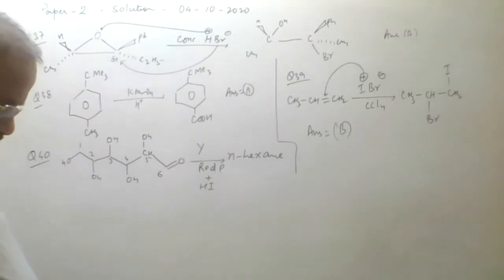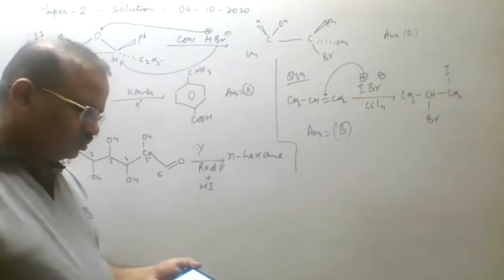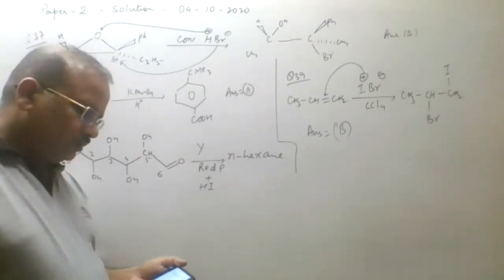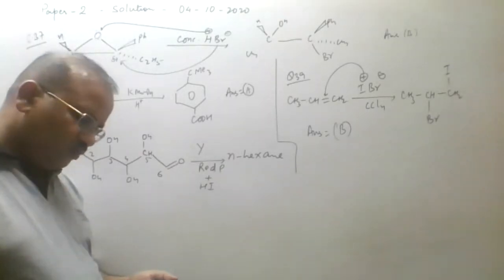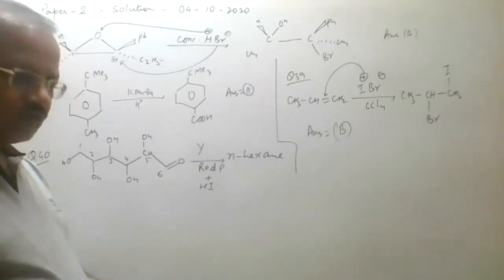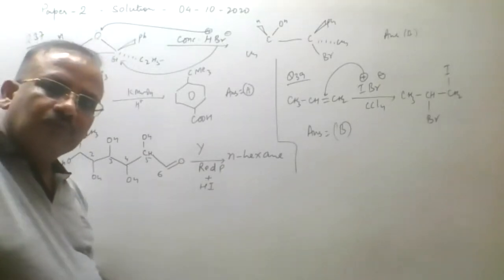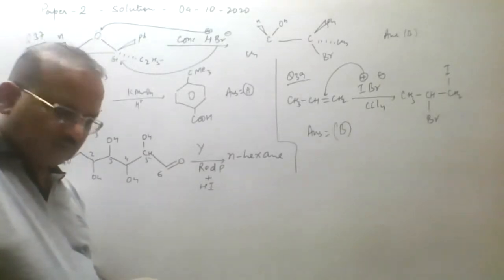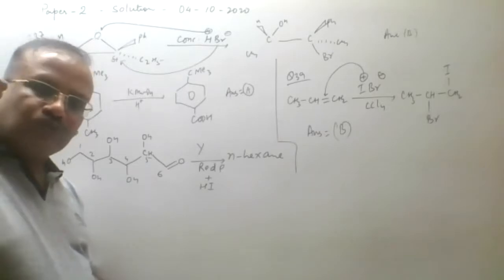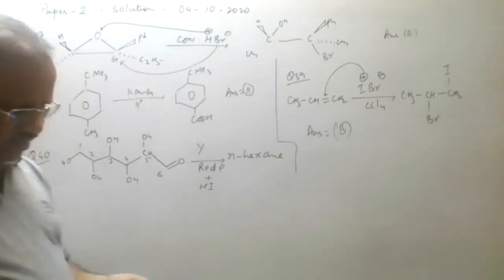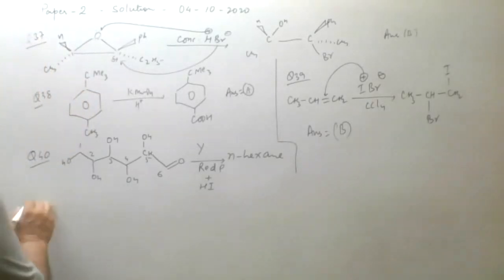Next is question number 41. We are given the standard reduction potentials of Cu2+ to Cu and Cu2+ to Cu+. We have to write the electrode potential of Cu+ to Cu.